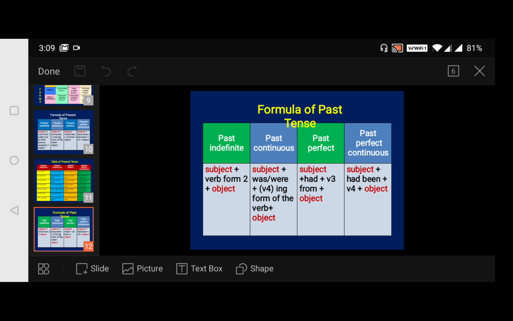For example, if I give a base word or root word, and I want you to change the word into the past tense, let me give some examples. All of you: work in the present tense, and worked.